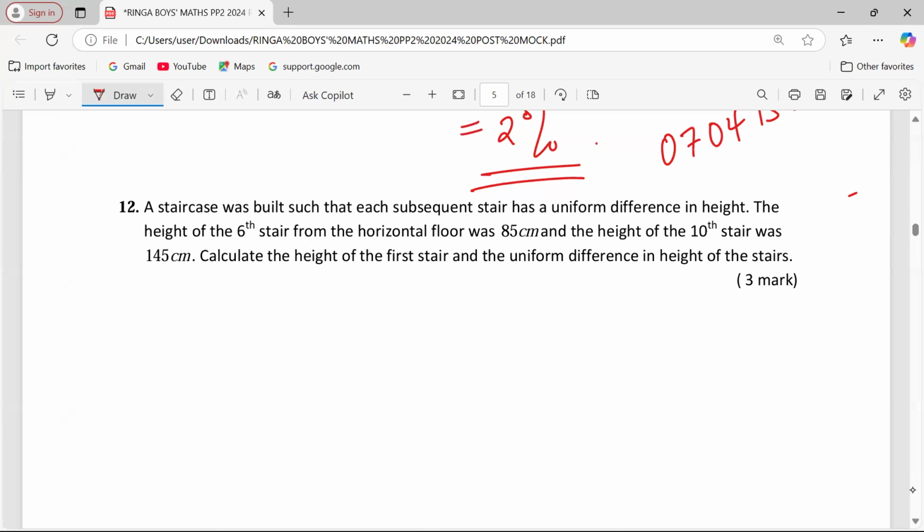Therefore, this staircase is having the stairs increasing in height. Let me show you. Let me try to draw. A stair is here. That's why you are stepping from the ground.